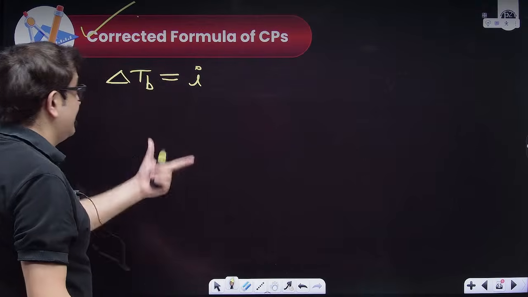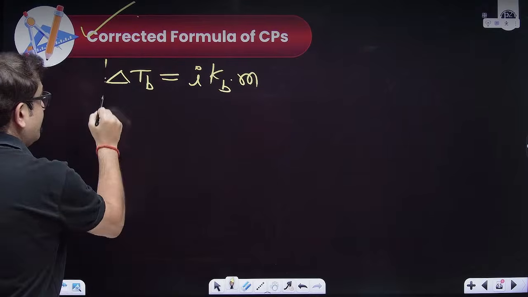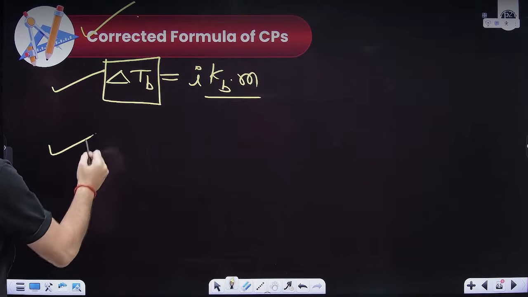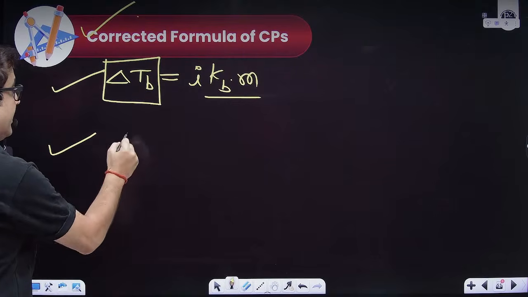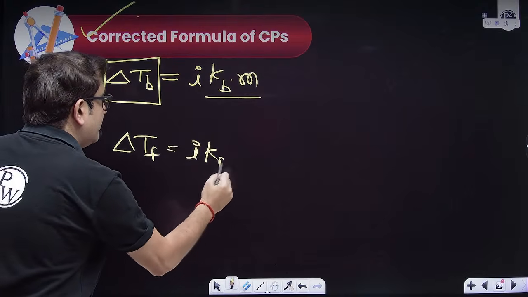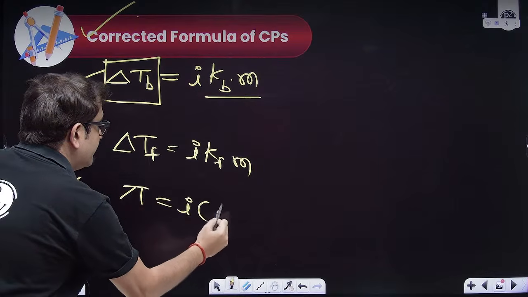What is the formula? Sir, the formula is Kb into molality. So this will be your actual value and this is my calculated formula. This is the corrected formula for boiling point elevation. The corrected formula for freezing point depression will be i into Kf into molality. The corrected formula for osmotic pressure will be equal to i into CRT.